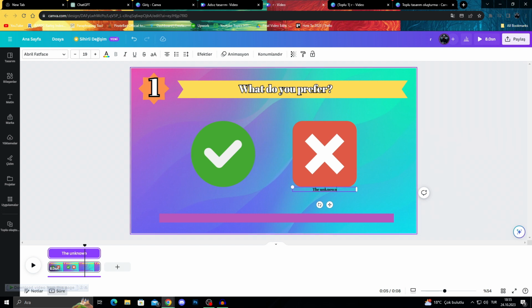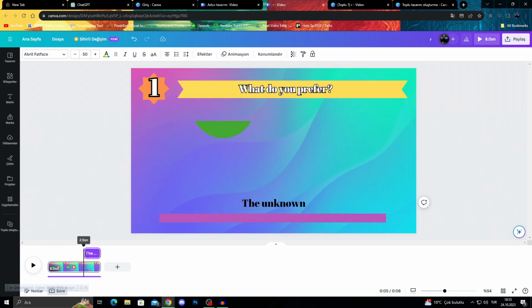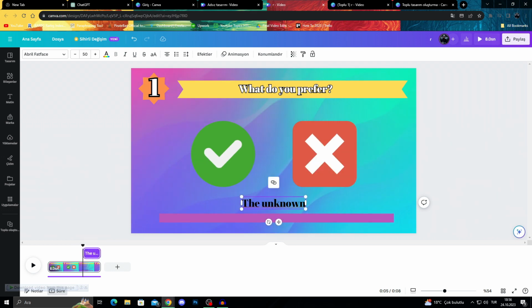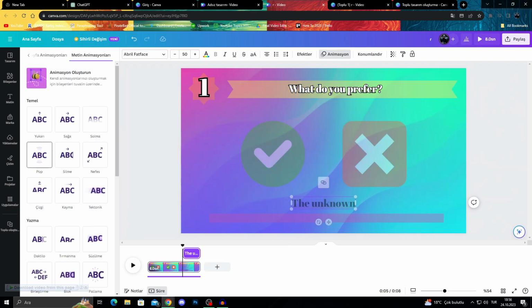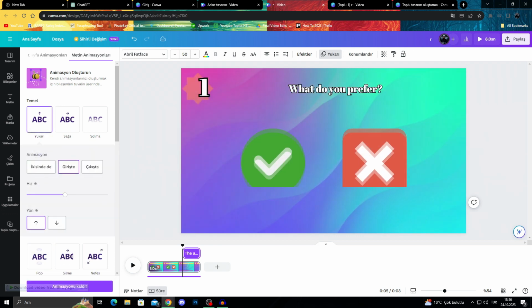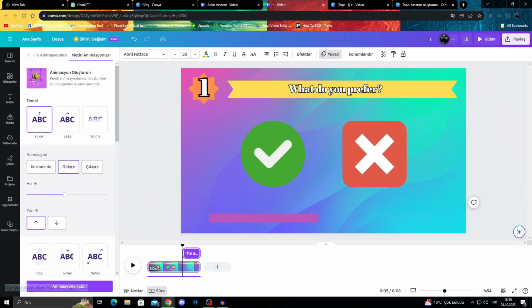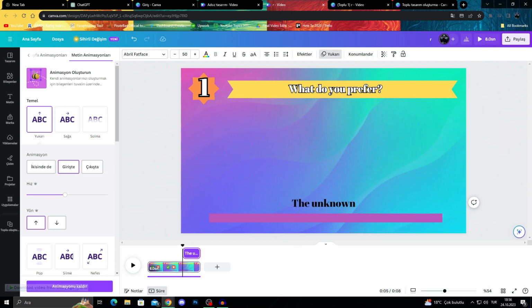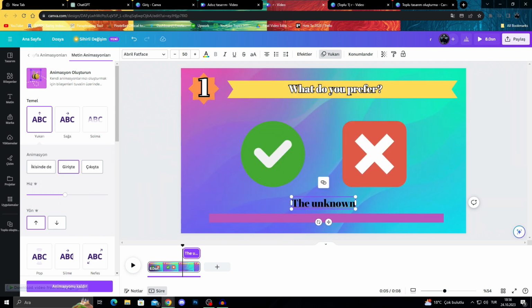Just for the sake of the video, I will make it a little bigger so I can place it nicely here. It needs to come up right as they go, so I will add an animation, let's try go up. We will see. As you can see, right as they go, the unknown button comes up. This is good. Let's make it faster.